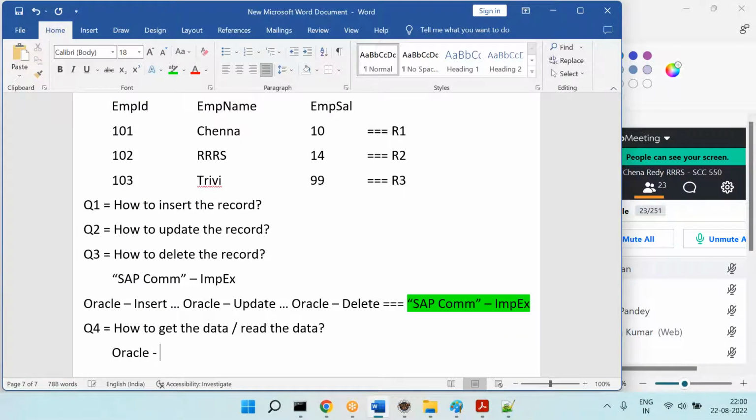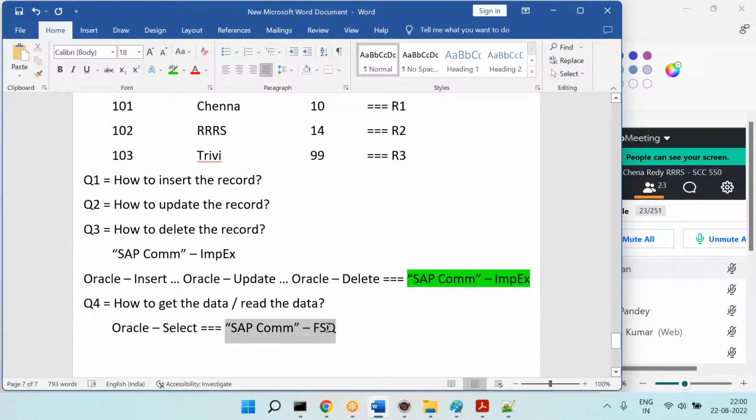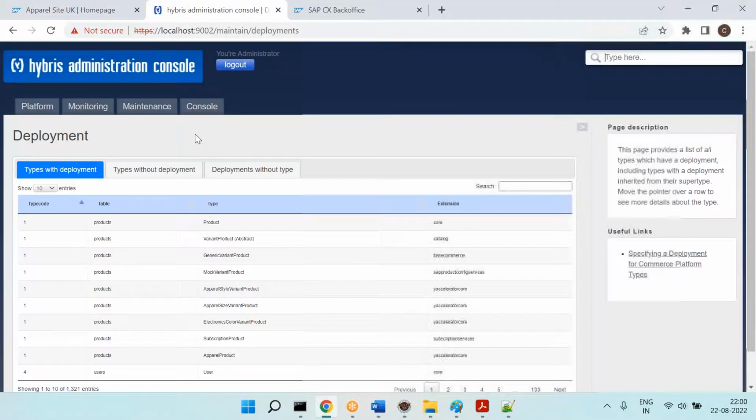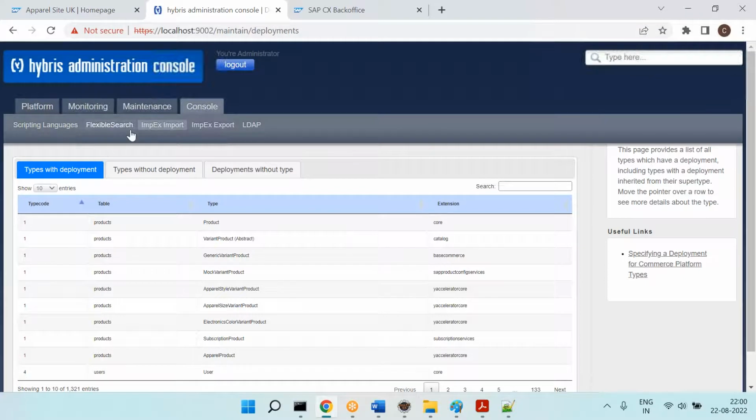In case of Oracle, what do we have? The select command, right? In case of SAP Commerce, flexible search queries. Now let's say Raj says that for the last one week he is writing flexible search queries. That means he is trying to get data from the product table, order table, or some other table. That's about ImpExes and flexible search queries. We'll practice these more in the technical sessions, but as a functional consultant, knowing the meaning of flexible search queries and ImpExes is sufficient.